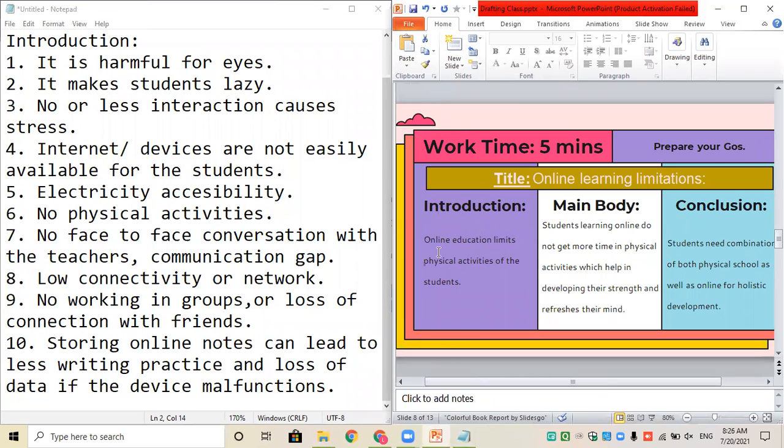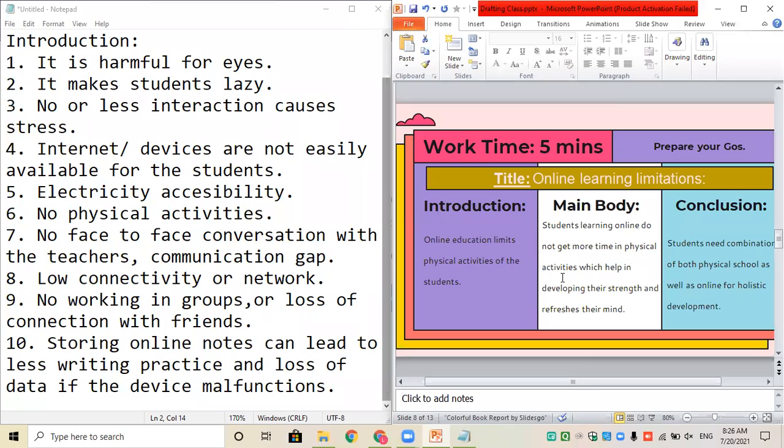Under this, you will put the first point whichever you're comfortable, the second point whichever you're comfortable. Then try and elaborate only those 2 points in the main body. We'll do how to elaborate the main body as well.